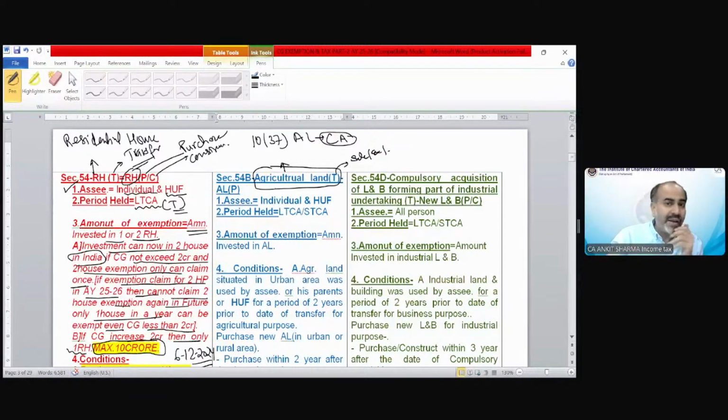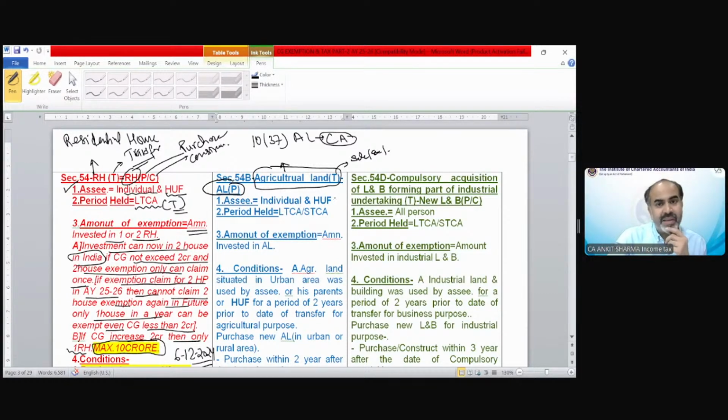Okay. So agricultural land transfer, and what do we need to purchase? Agricultural land. Why is there no construction? Section 54 has purchase plus construction both. And in case of section 54B, there is only purchase. Why not construction? What is the reason behind it? Correct. There could not be any construction because we are discussing the provision for land, not for building. So there could be purchase only.